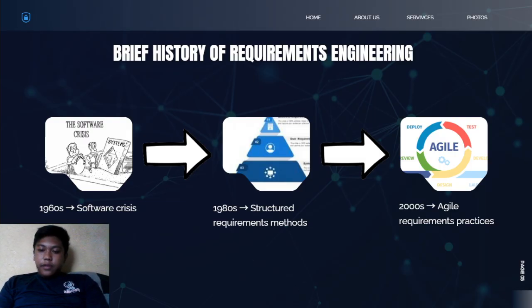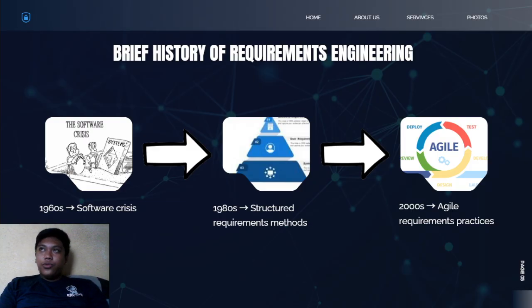It is helpful to look at its historical background. So in the early days of computing, particularly the 1960s and 1970s, software development lacked structured processes. Developers often started coding without fully understanding user requirements.